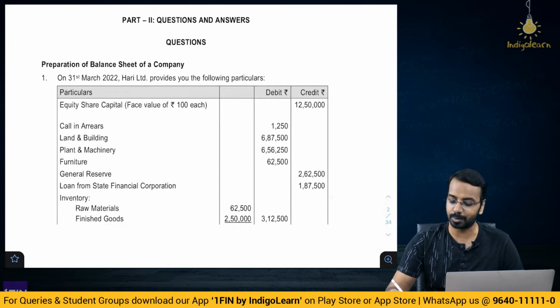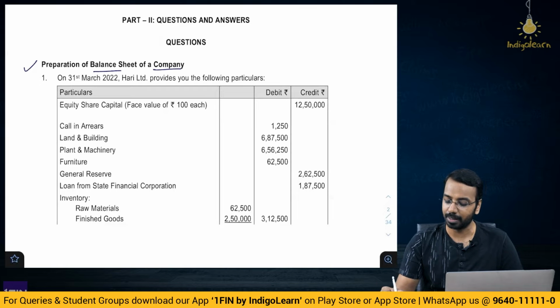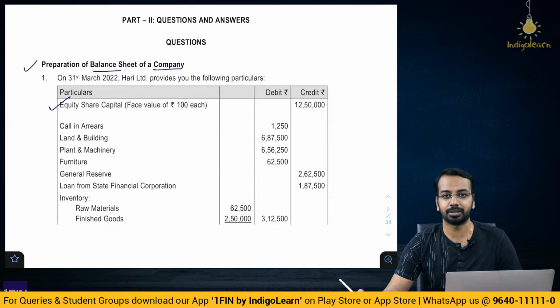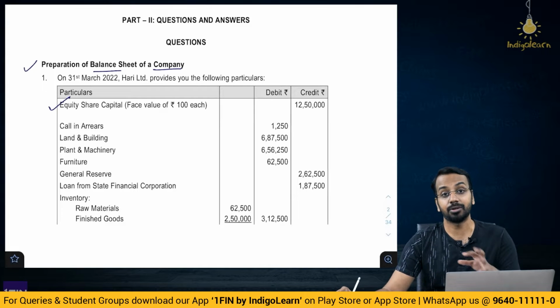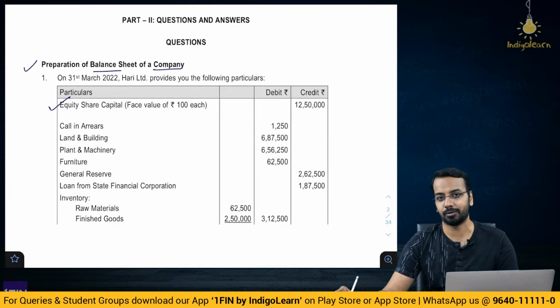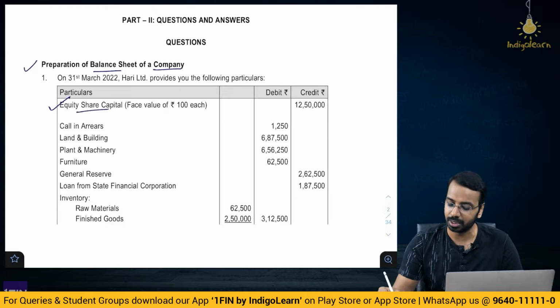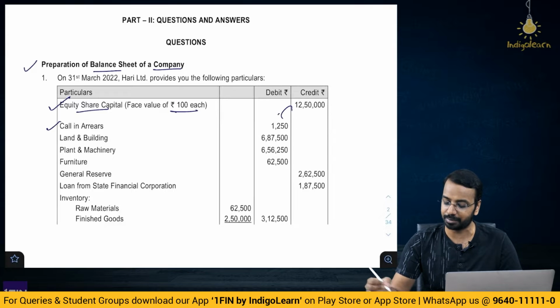Now, having understood that, let's move on to the core part where we will see the questions. The first one is preparation of balance sheet of a company. So they have given us equity capital. I keep on telling, whenever you are reading the trial balance, whenever there is a balance sheet related question, ignore the amounts, because amounts you can copy and you can put it in the balance sheet format. So what you need to understand is what is given: equity share capital face value 100, calls in arrears, this we will reduce from the capital value.